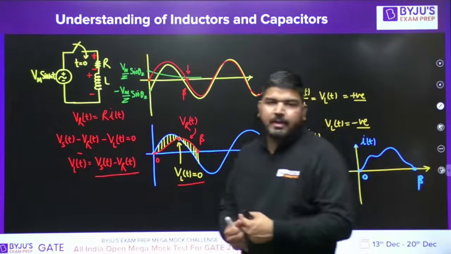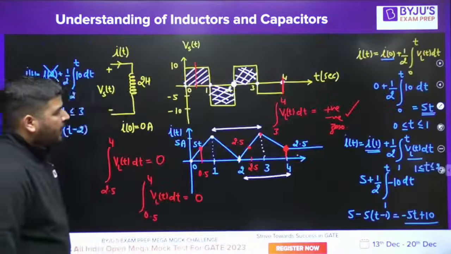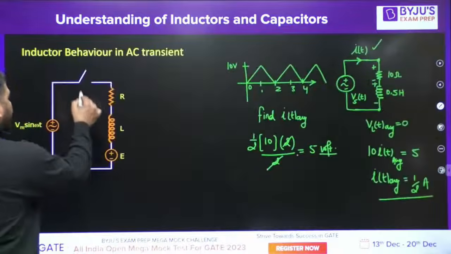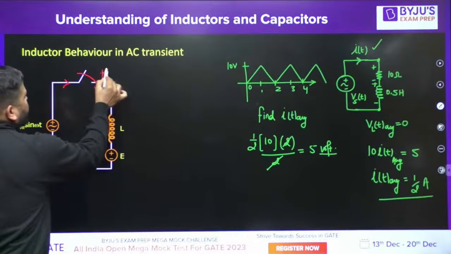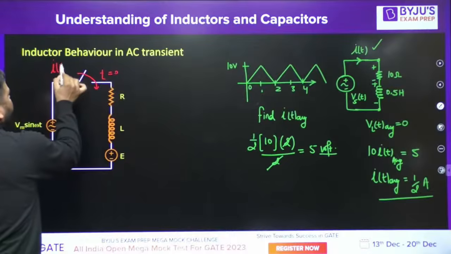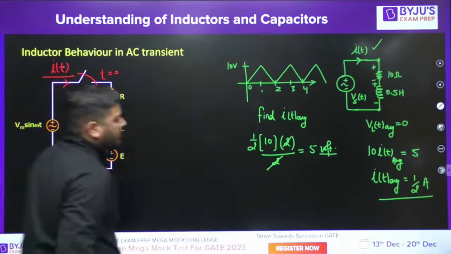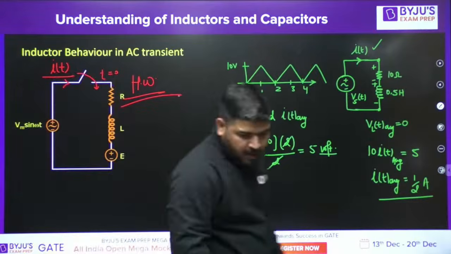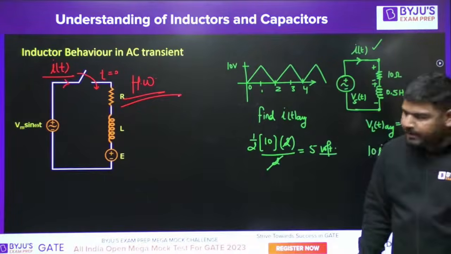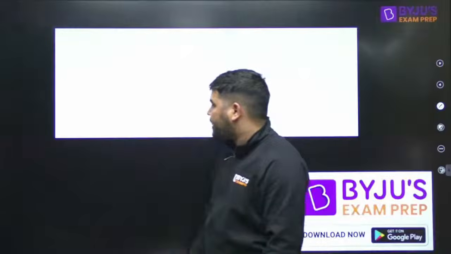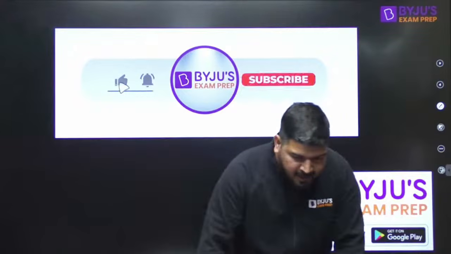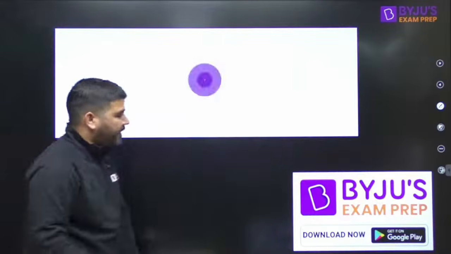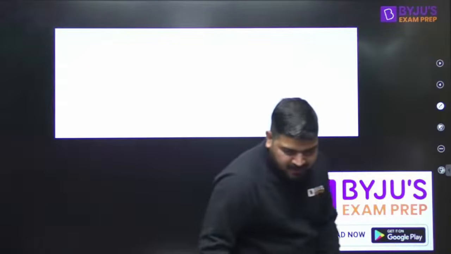I hope you enjoyed this session. Tell me about today's session. This is your homework. You need to write the current equation. The switch is closed at t equal to 0. Write the current equation. This is your homework. Okay, do it yourself. Okay, guys, so tell me about the session. How was the session? Have you understood some concept? So this was a very crisp and very interesting session. Anyway, I hope you enjoyed.